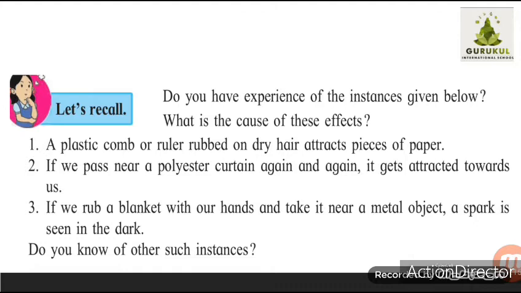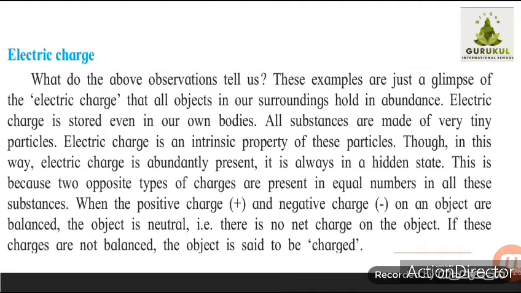So what do all these instances indicate? They tell us that these examples are just a glimpse of the electric charge that all objects in our surroundings hold in abundance. Whatever objects are present around us, even the human body and animal bodies, all substances carry electric charge.